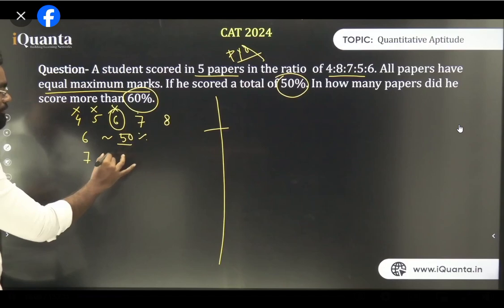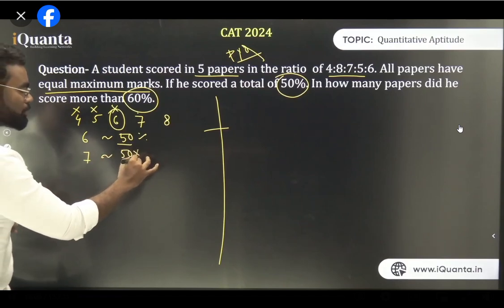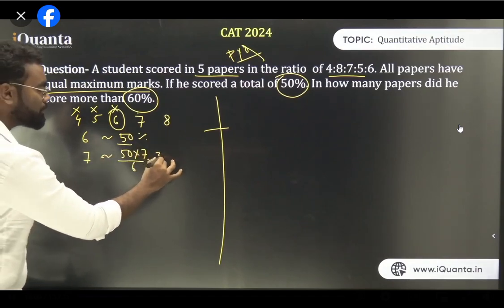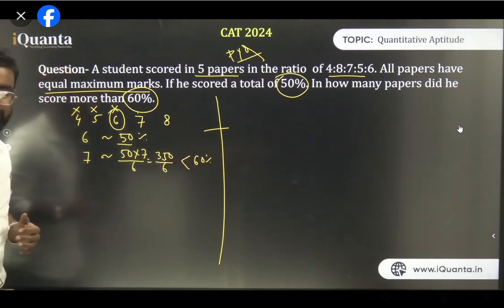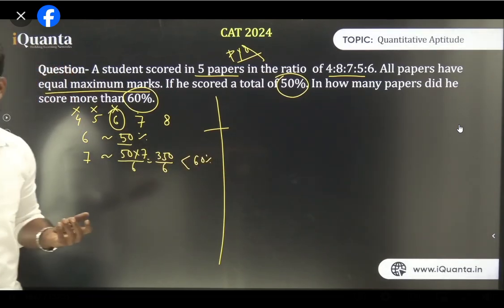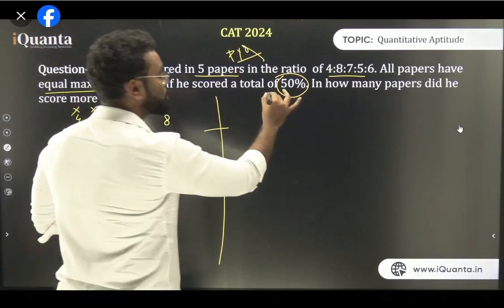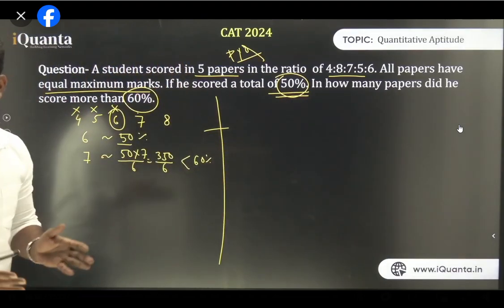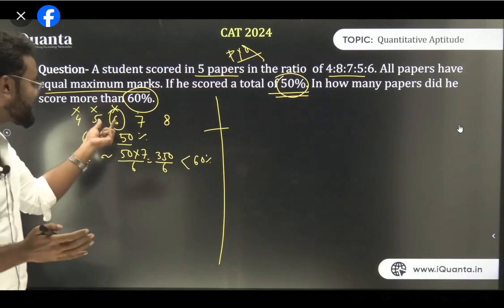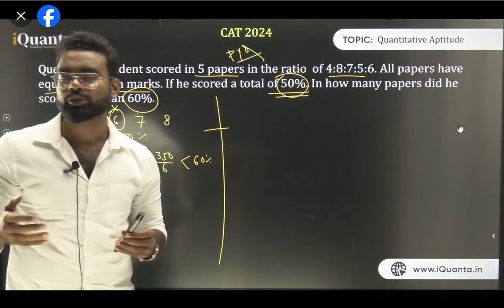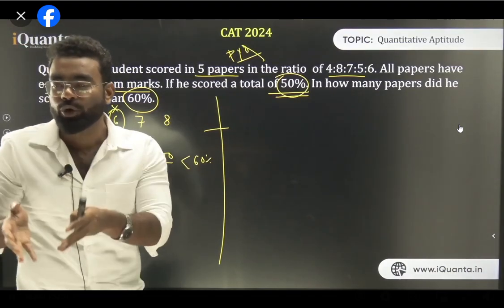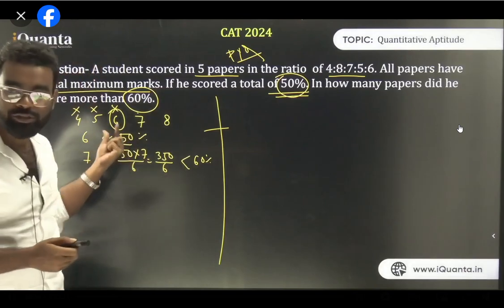If 6 is equivalent to 50%, 7 is equivalent to 50 into 7 upon 6, which is 350 upon 6, and which is less than 60%. Because 60 is basically 360 upon 6. Why 6 is equivalent to 50%? Because उसका average कितना मिला? Total of 50% ना? तो उसका average score is 50%. The average score is 50%. That's why 6 is also the average, and this 50% is also the average. Do you understand me? If I'm saying your score in class 12 is 92%, that means your average score is 92%. And as because 6 is also average, so 6 is equivalent to 50%.